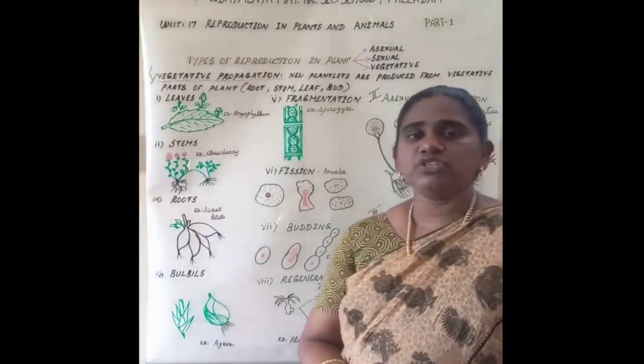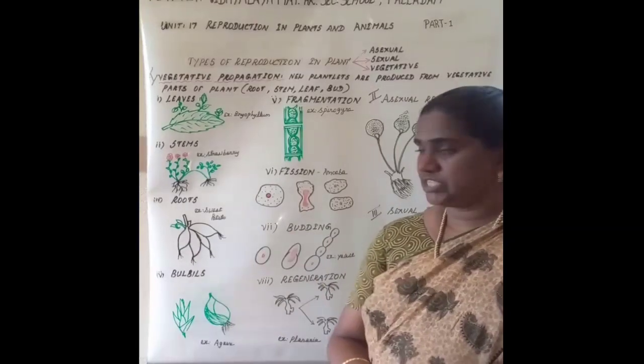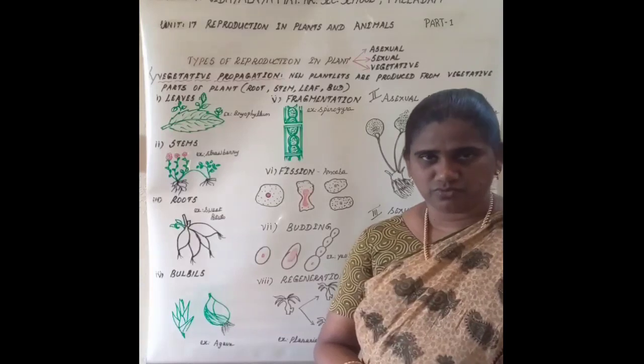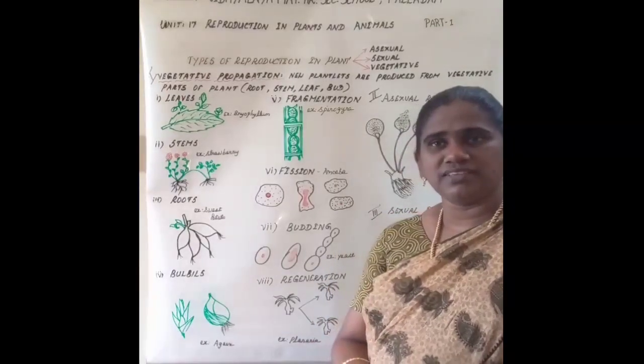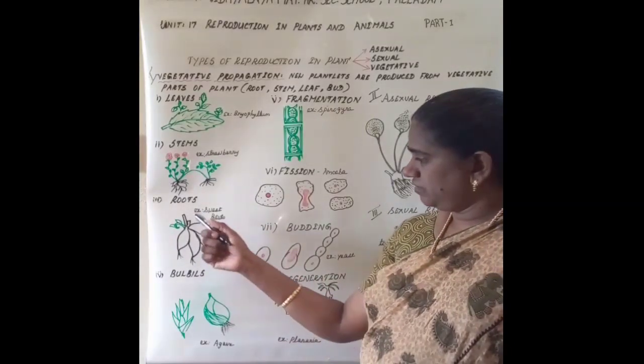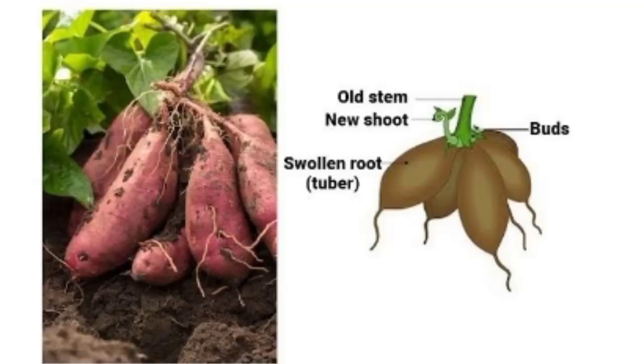Next, let us see vegetative reproduction through roots. For example, sweet potato. In the sweet potato, the roots are tuberous roots. Why are they called tuberous roots? The reason is the roots are storing food. When the roots store food, they are called tuberous roots. Here, small buds arise from the tuberous roots. Then, when these buds detach from the mother plant, they will grow as independent plants.